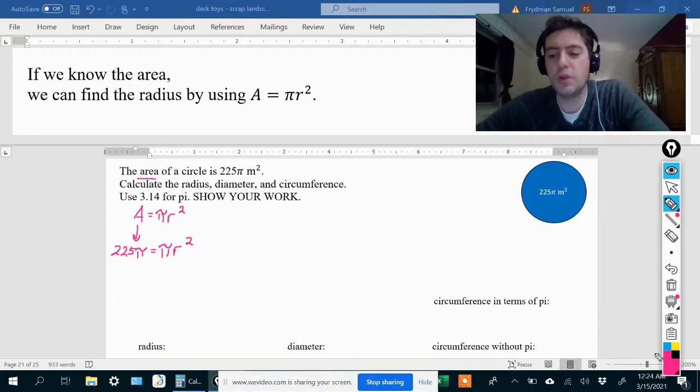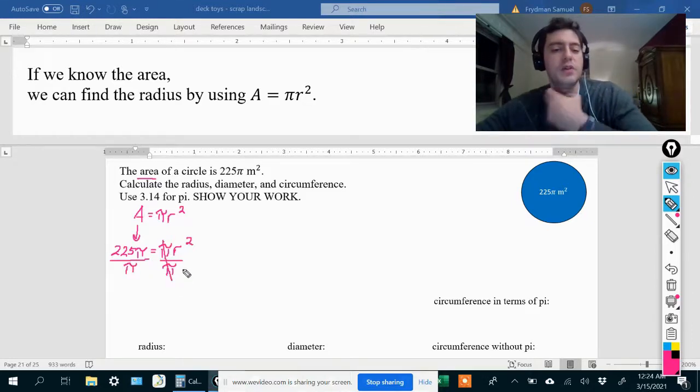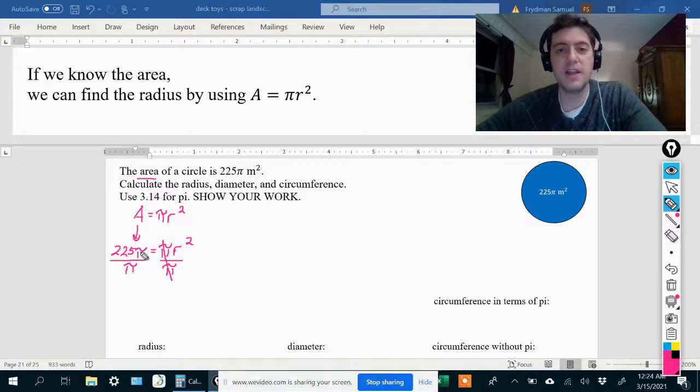Now at this step, we would go ahead and divide. To get the r by itself, we need to get rid of this, and then we need to get rid of this. Let's get rid of the pi first by just dividing both sides by pi. The pi's here cancel. That was the whole point of doing that. And notice that since we have a pi in the numerator, the pi's would also cancel over here. That's why it's actually a little bit easier to do these problems when the area is given to us in terms of pi, because then it cancels out very easily in this first step. And now we have r to the second power equals 225.